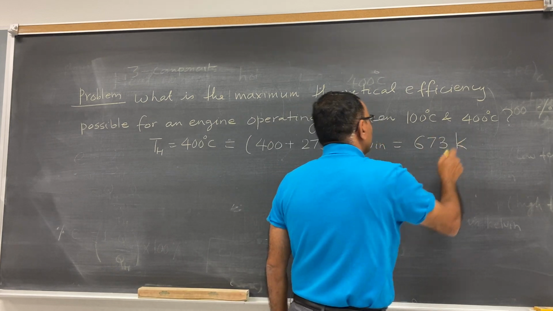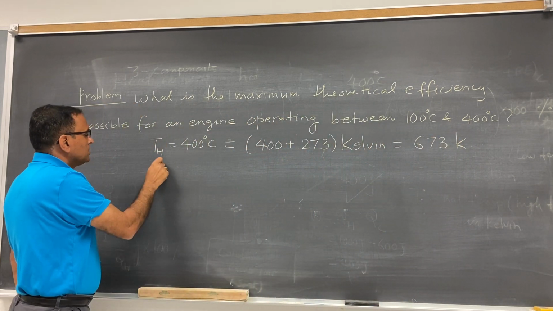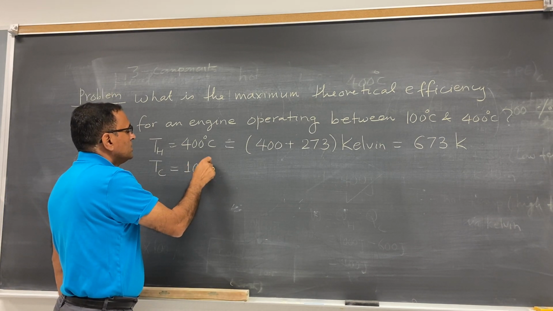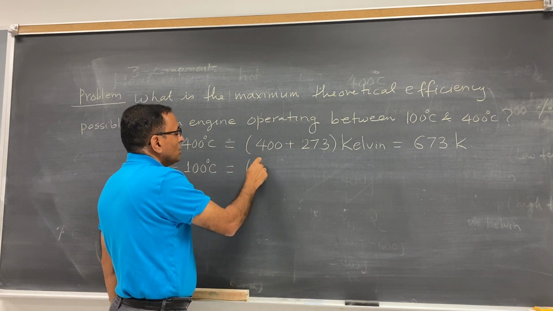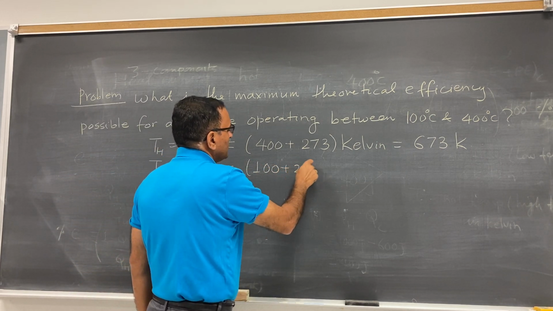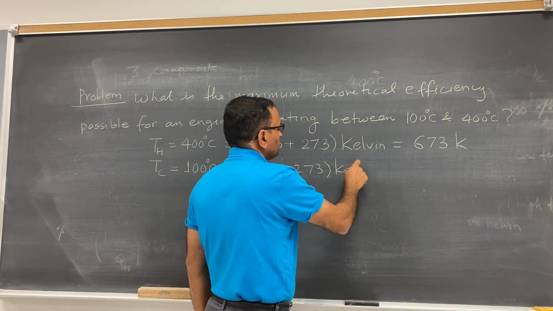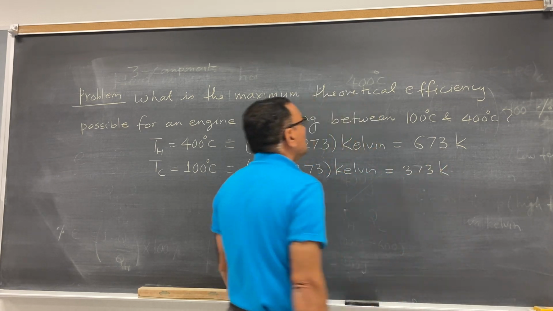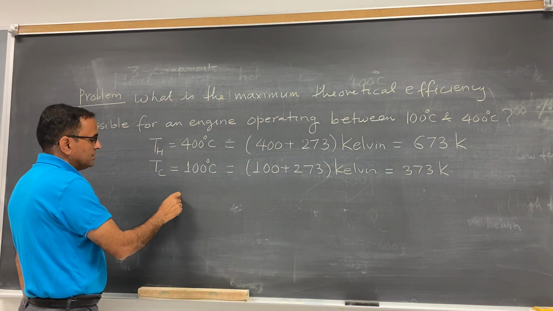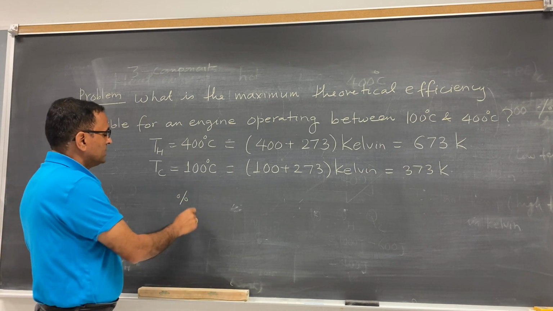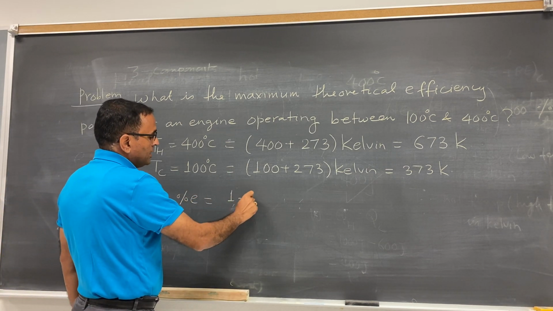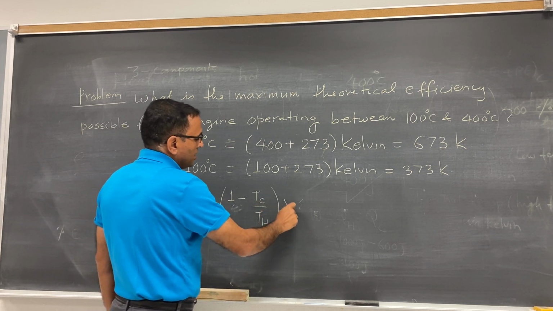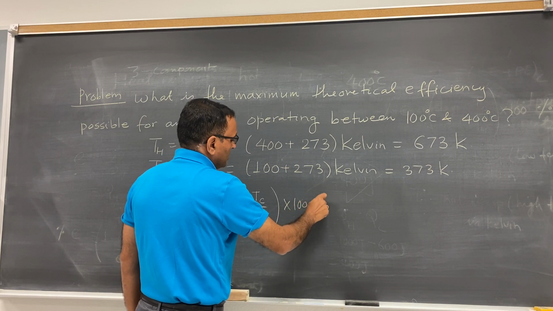This is 673 Kelvin, high temperature. And low temperature, this is 100 degrees Celsius, and this is 100 plus 273 Kelvin. So this is 373 Kelvin. Now, what is the efficiency? The efficiency formula is, I want in percentage, so efficiency is 1 minus Tc divided by Th and multiply this by 100, you get in percentage.